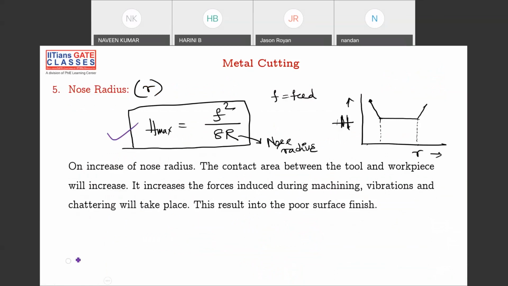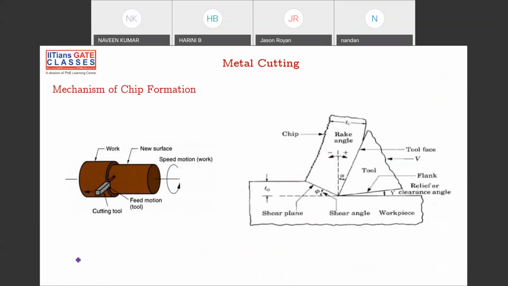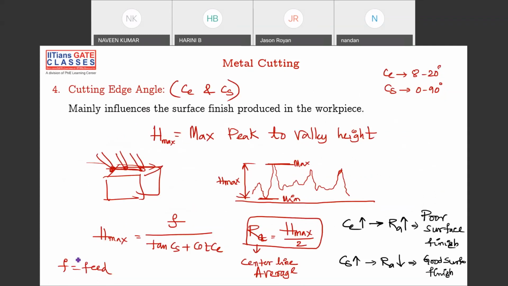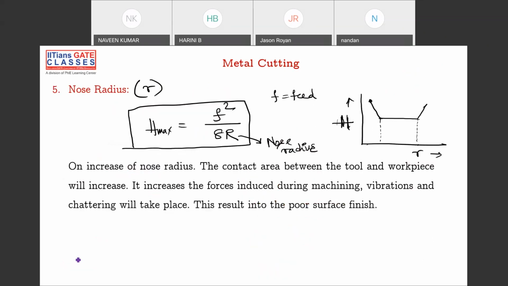Okay, done. Let's proceed. So there are so many ways of, okay, previous. Okay, this one. Okay, okay, this one. Okay, okay, good, good. And this is F square by 8R. Okay,